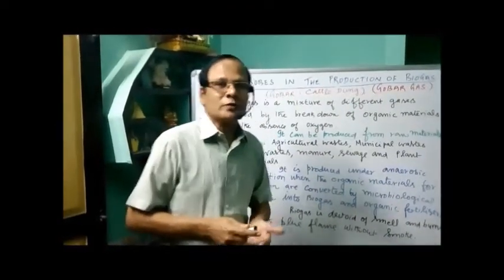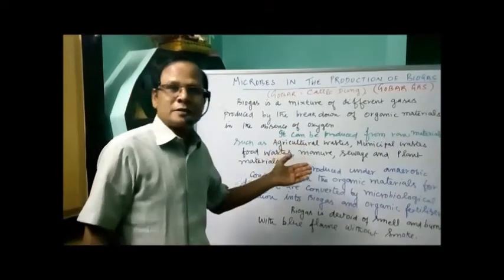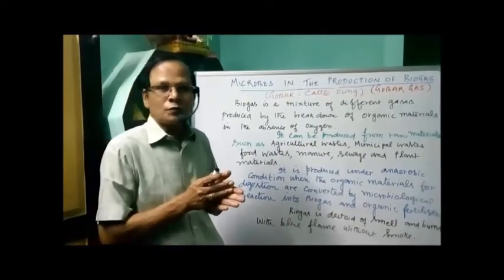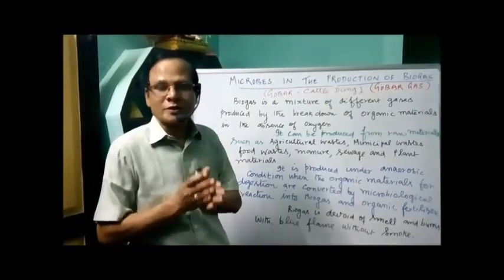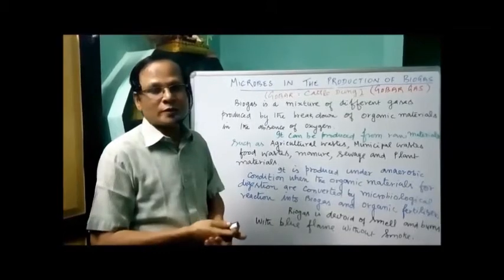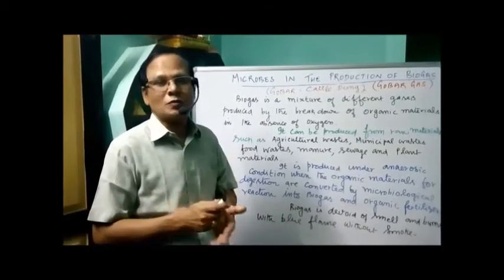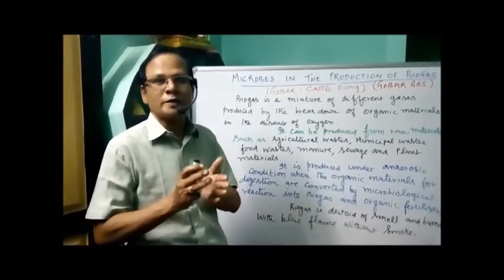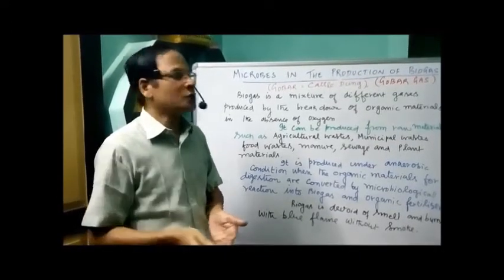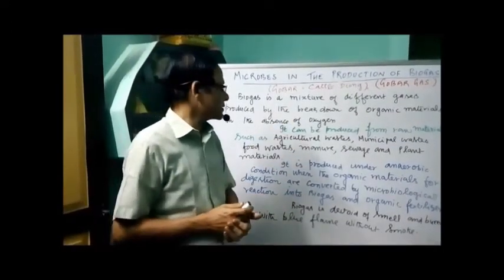So what is a biogas? A biogas is nothing but a mixture of different gases. They are produced from organic materials, by the breakdown of organic materials in the absence of oxygen. So anaerobic breakdown of organic materials results in the formation of biogas.